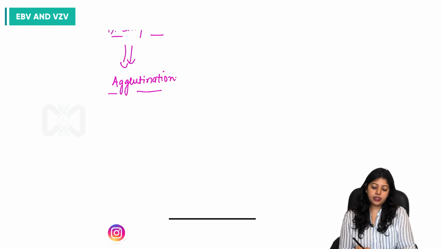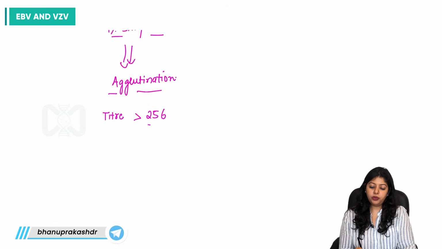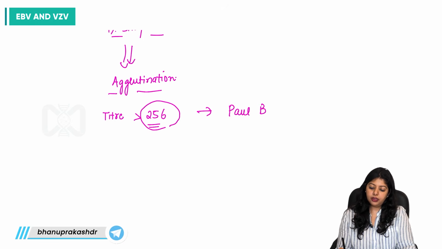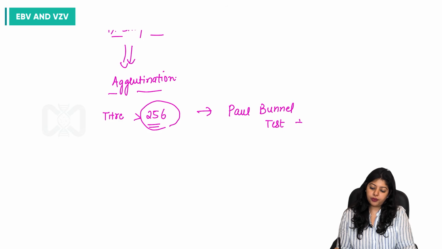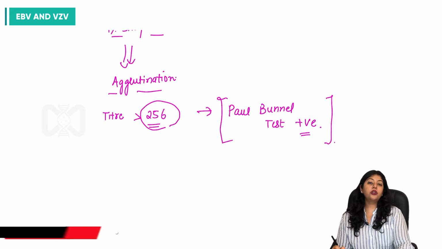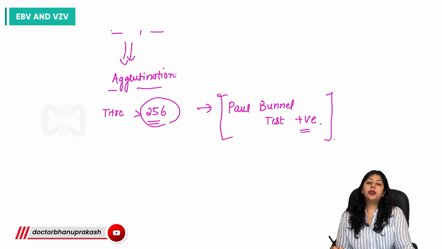And the significant titer comes out to be 256, more than 256. Then we consider it as Paul-Bunnell test positive. But this particular test is not specific for Epstein-Barr virus. It can be seen for other infections as well.